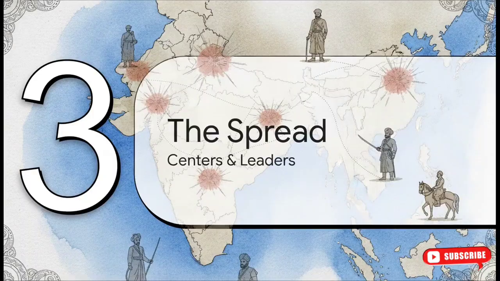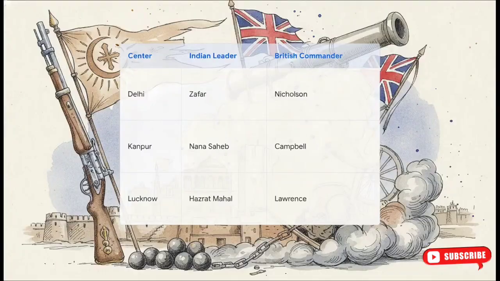This naturally takes us to Section 3. The spread, centers, and leaders. Let's see exactly who stepped up and where. Now, what's really interesting about this slide is how we can systematically break down the key northern epicenters. In Delhi, Zafar was a symbolic head, but the real military command was with General Bakht Khan, facing off against the British officer John Nicholson.